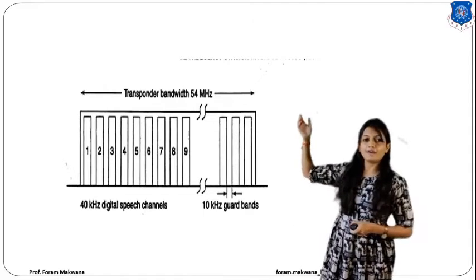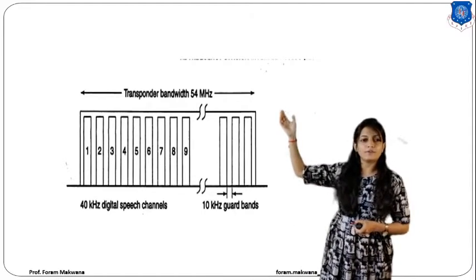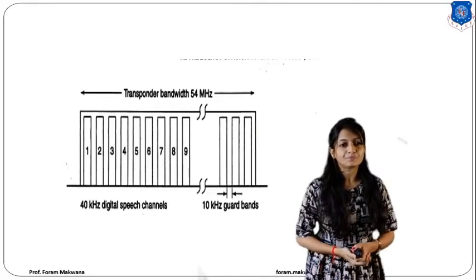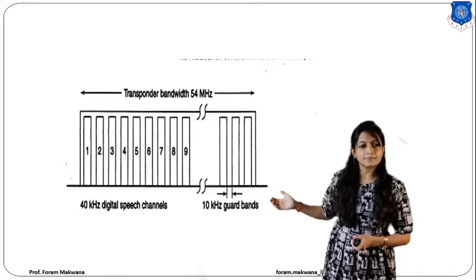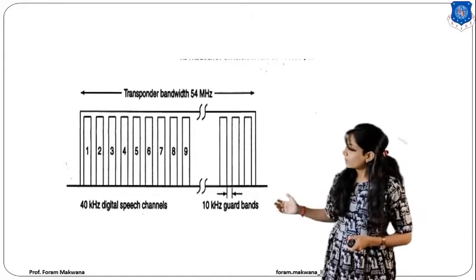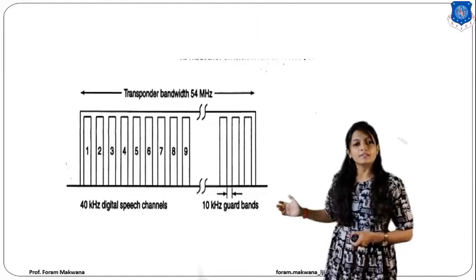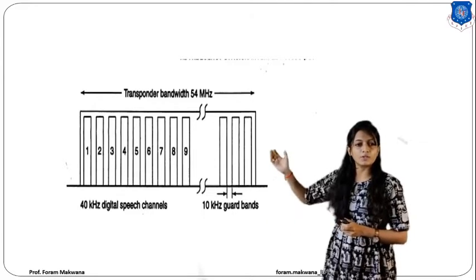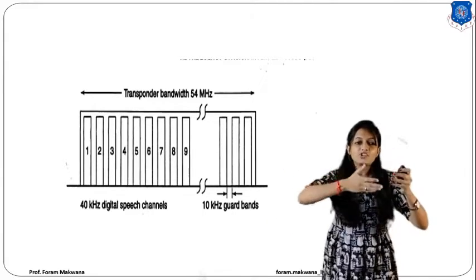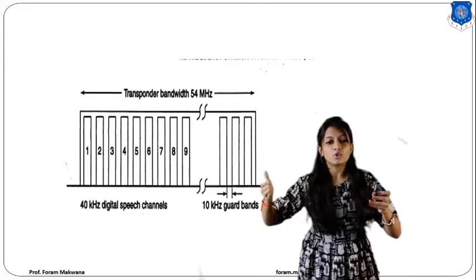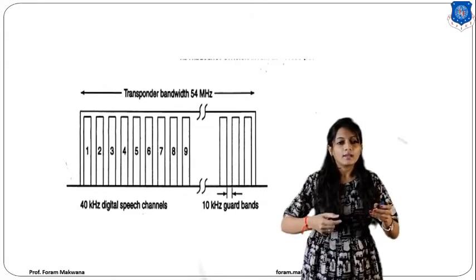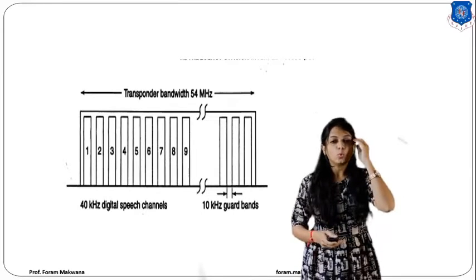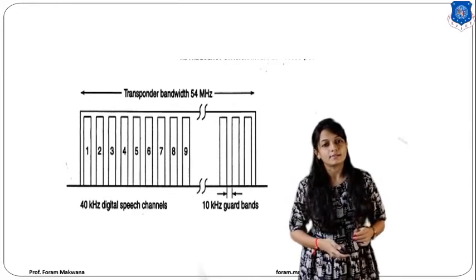If we have a transponder bandwidth of 54 megahertz, what will we do? In 54 megahertz, over here, 40 kilohertz is specified for a digital speech channel. You can see over here that each and every channel is going to be separated by a 10 kilohertz guard band. Why? To overcome the overlapping.